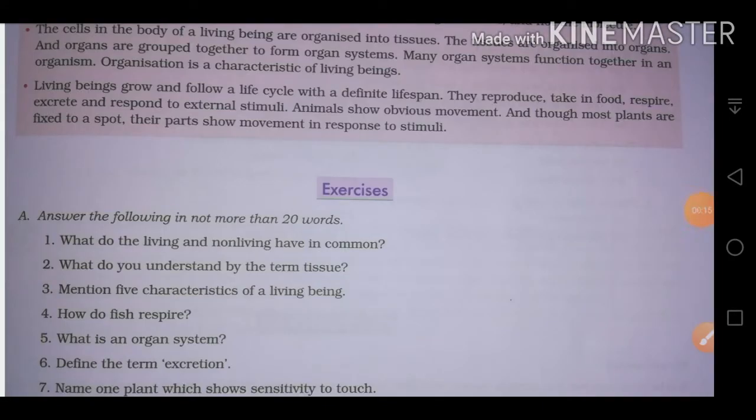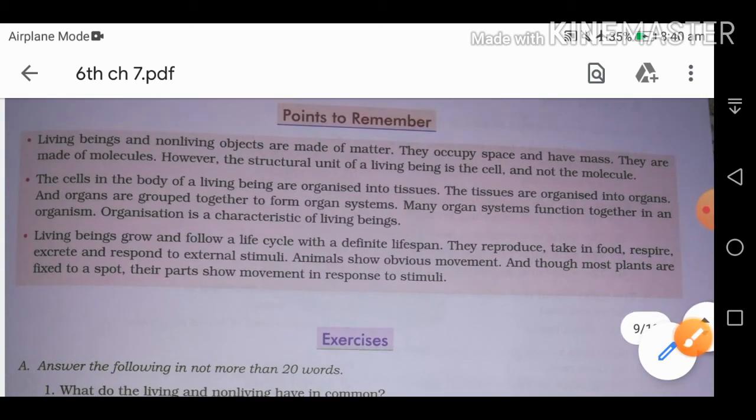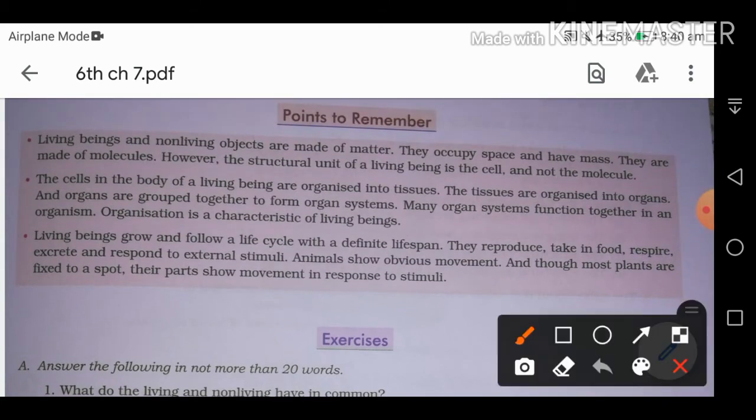First we have part A, answer the following in not more than 20 words. It means they are short answer type. The first one we have: what do the living and non-living have in common? The common thing is that they are made up of matter.